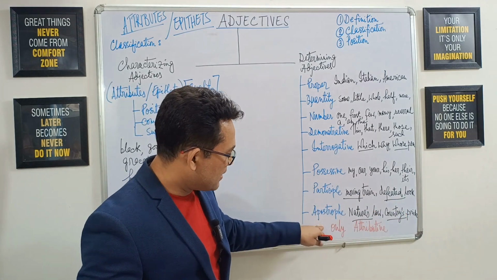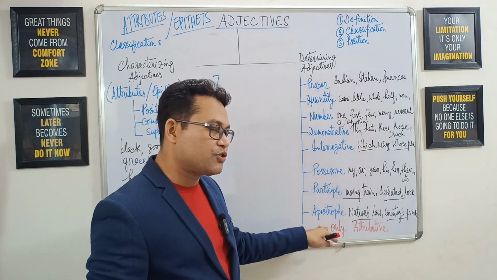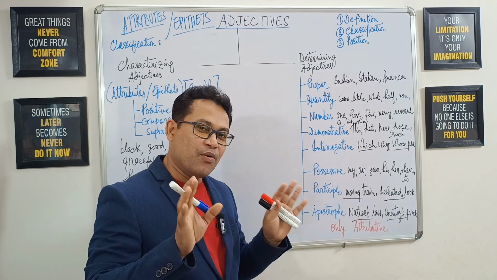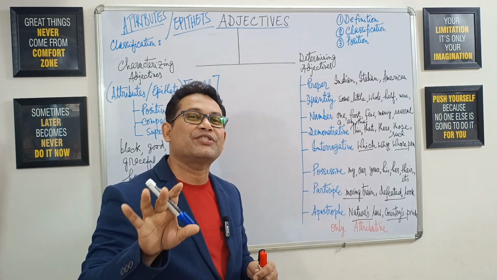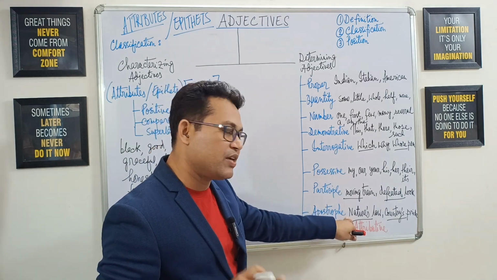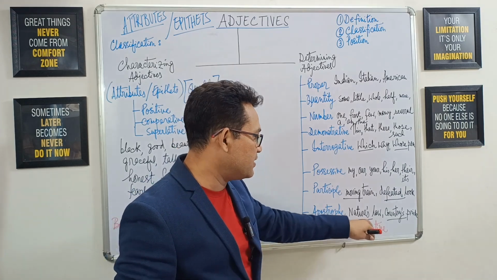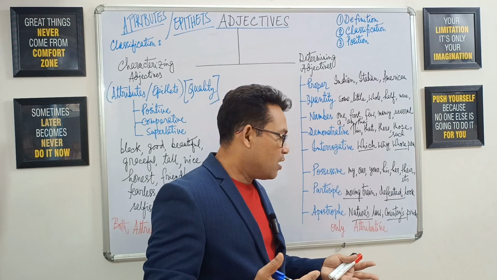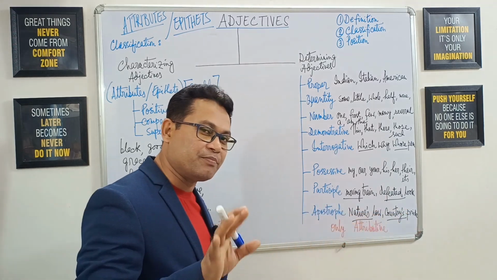Finally, apostrophe. The examples are nature's law, country's pride. So we use apostrophe s, especially with inanimate objects, when those inanimate objects are taken as animated or personified, or with a specific significance. So nature's law here, nature is considered as animated, as personified. Country's pride, the country is taken as a mother. So that's why we can place apostrophe s after these inanimate objects.